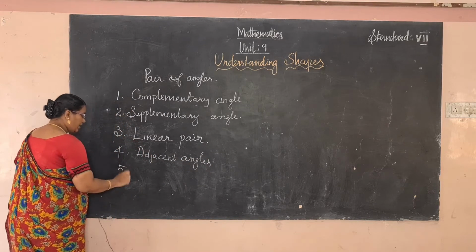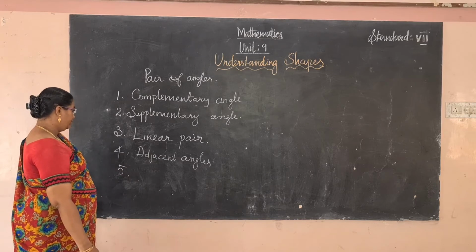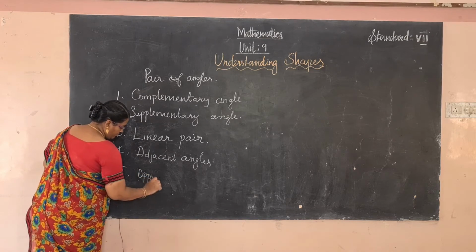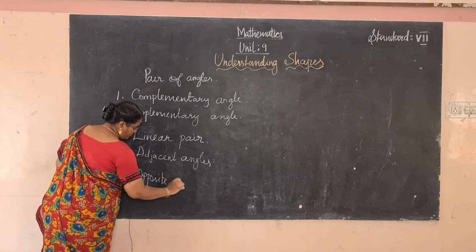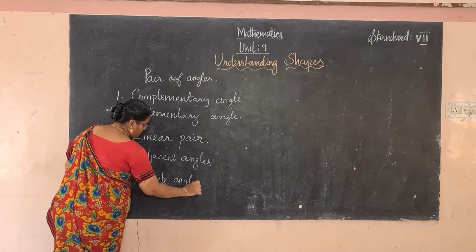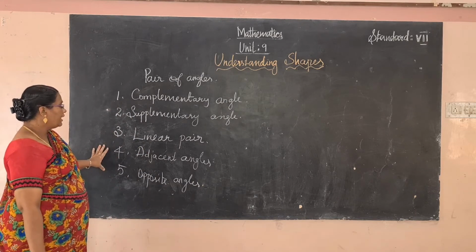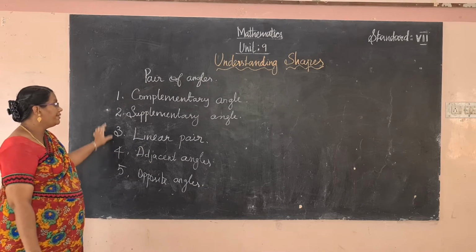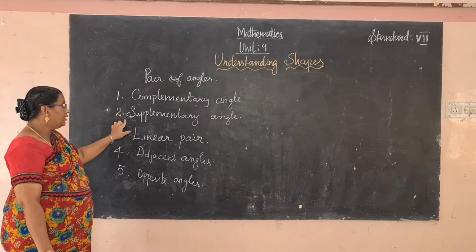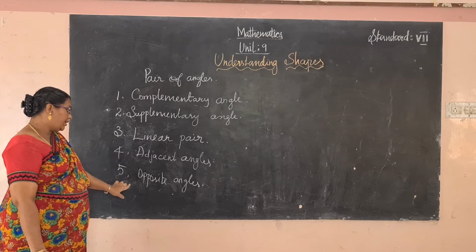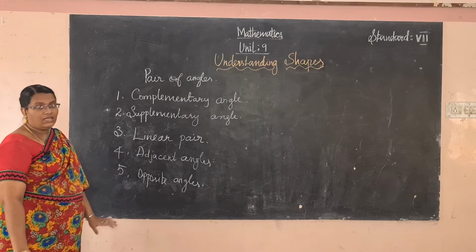And fifth one, opposite angles. So newly we have learned about these 5 types of angles: complementary angle, supplementary angle, linear pair, adjacent angle and opposite angle.